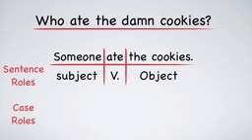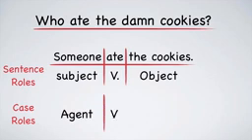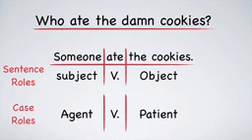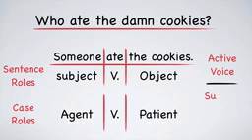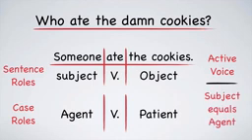In this sentence, the case role of someone is called the agent because someone does the action of the verb. Who ate the cookies? Someone. The cookies is described as the patient. The patient is the person or thing that has the verb done to it. For example, what was eaten? The cookies. Notice that in an active sentence, the subject is the agent. Actually, this is the definition of an active sentence.